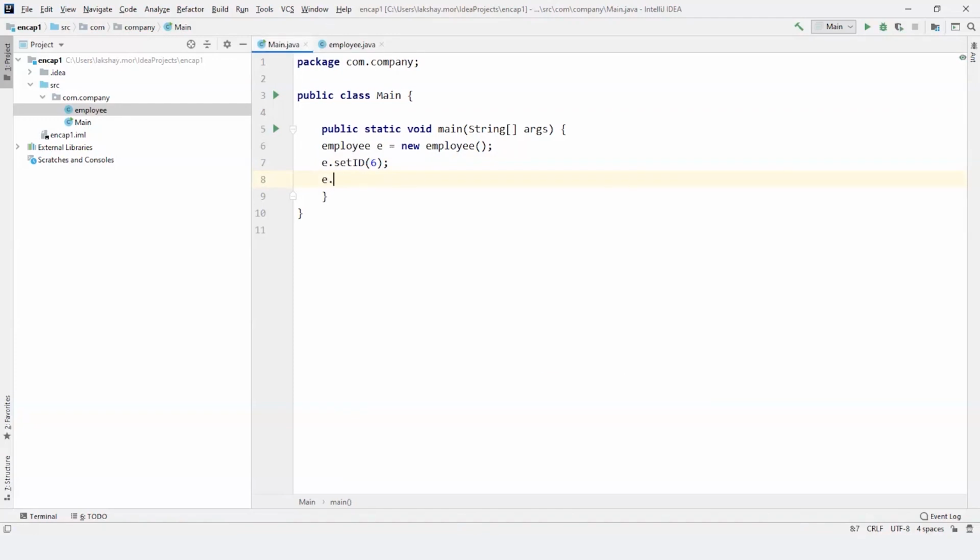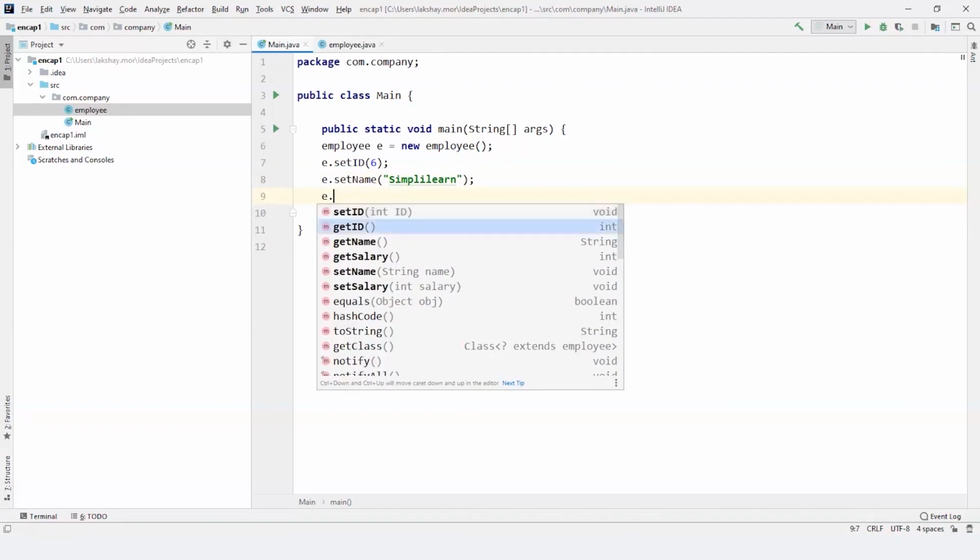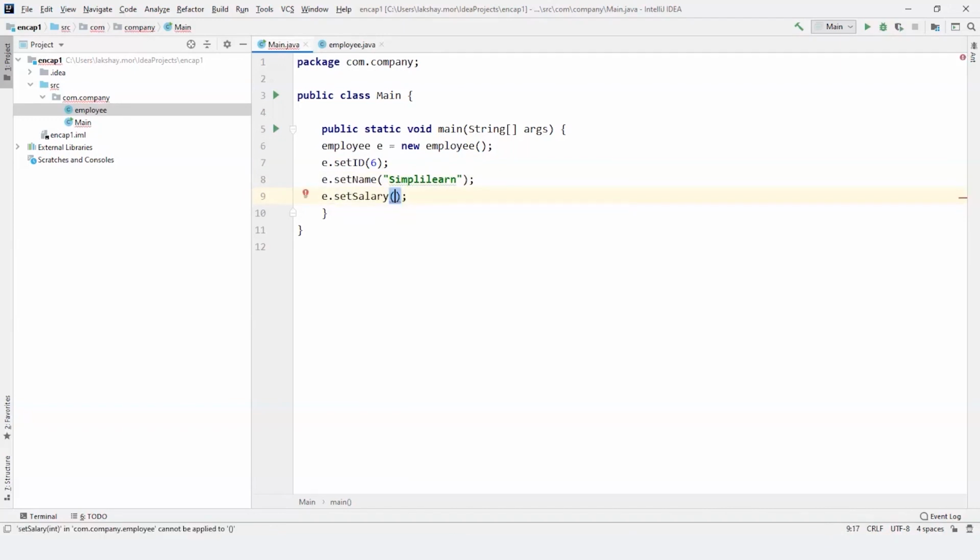First, I'm gonna set everything. And lastly, e.setSalary. Let's set it as 30,000, maybe in dollars or maybe in rupees. Let's just set it as 30,000 for now. So how am I gonna print it?